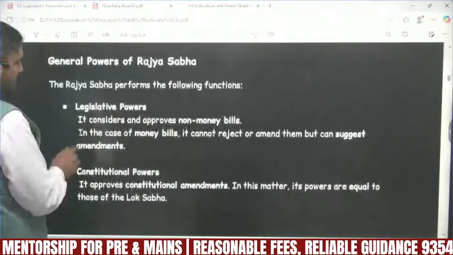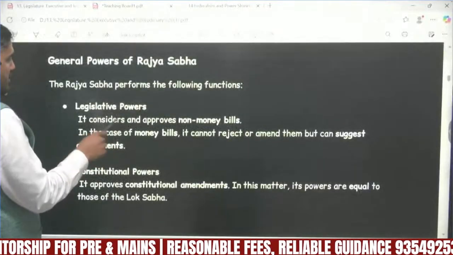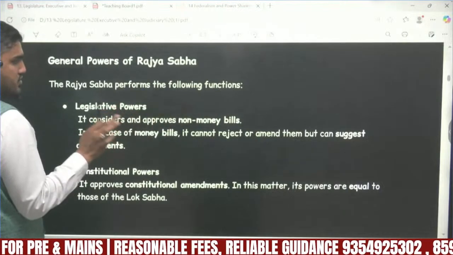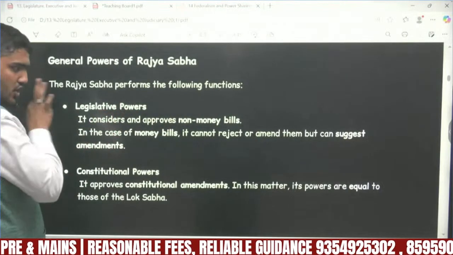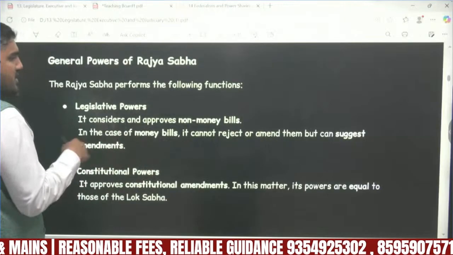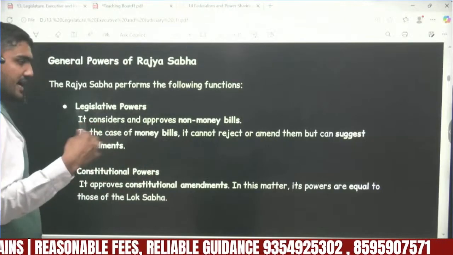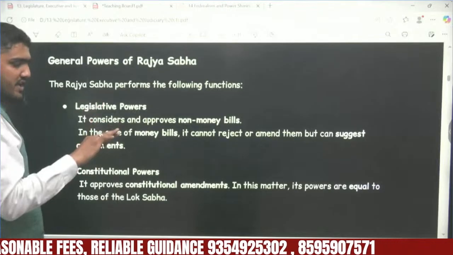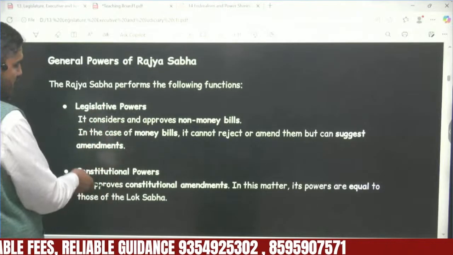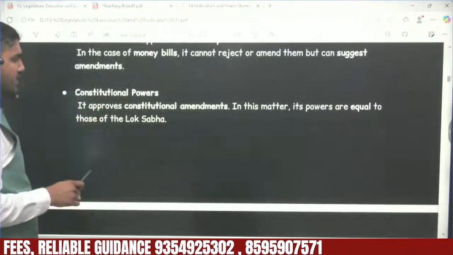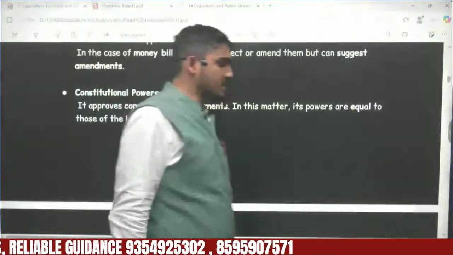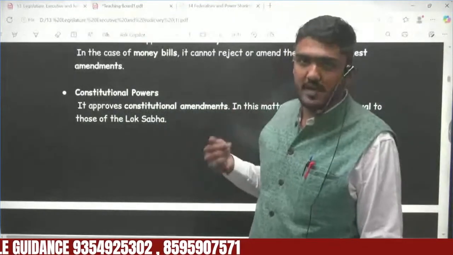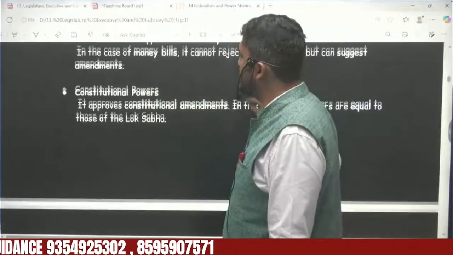Now legislative power. So we are talking about the powers of Rajya Sabha in non-money bill matters, bills not related to the money bill type of things. In that, the Rajya Sabha has equal power. It can reject the bill, it can send it back for reconsideration, or it can approve it. With regard to constitutional power, which is related to amending the constitution, to amend the constitution both the houses enjoy equal power.